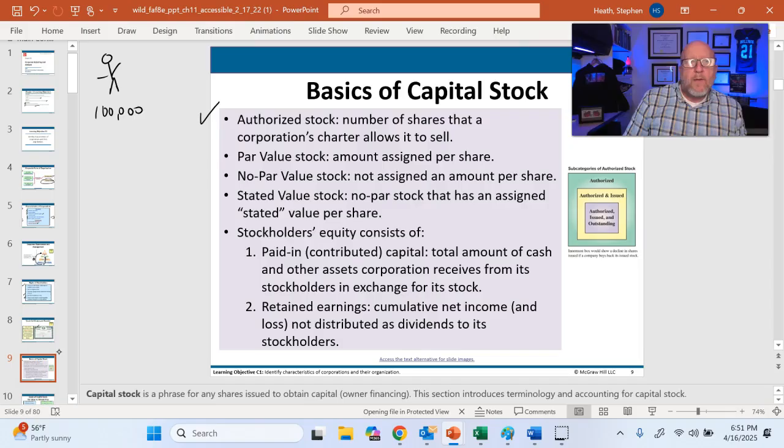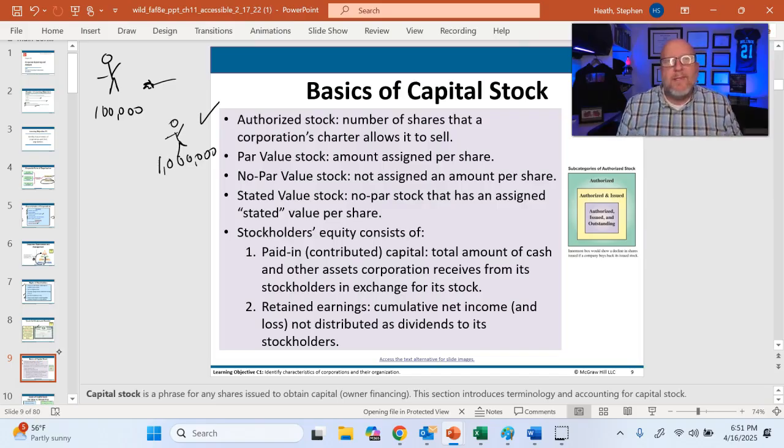But what if the corporation issued 1 million extra shares to somebody else? This individual went from 100% ownership interest in the business to less than 10%, because their 100,000 shares is now relative to 1,100,000 shares outstanding. So we can't just do that.